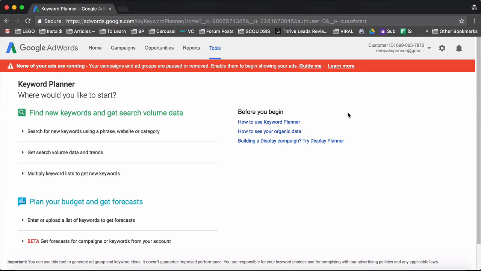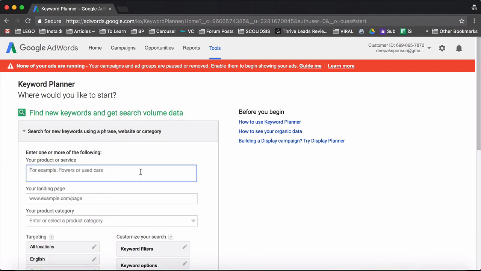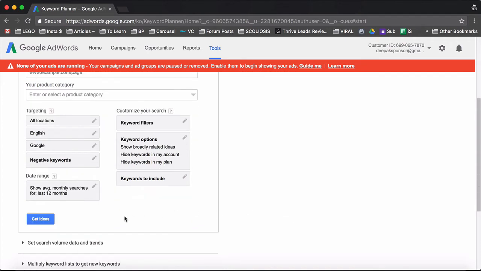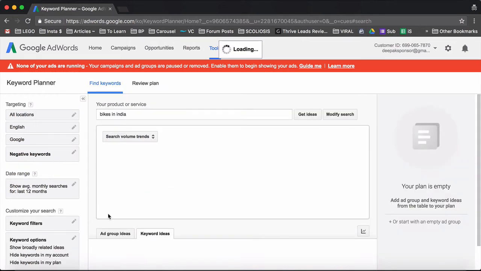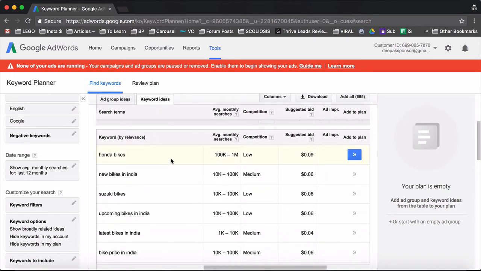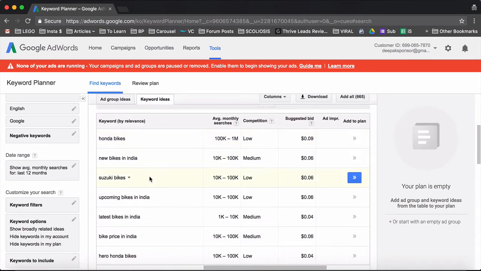So let me go ahead and try to find out what people are searching for related to, let's say, motorcycles. So let me search for bikes in India. In India, people usually call bikes as motorcycles, not bicycles. So if I click on get ideas, here I would start getting new suggestions. So here you can see new bikes in India, Suzuki bikes, upcoming bikes in India, latest bikes in India.